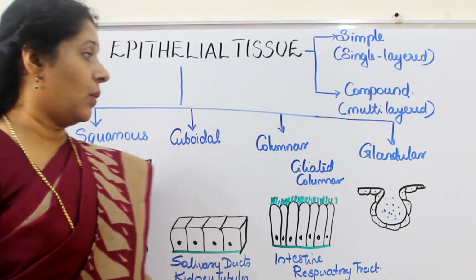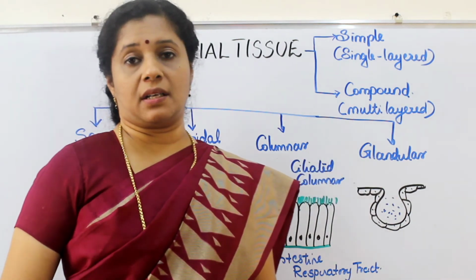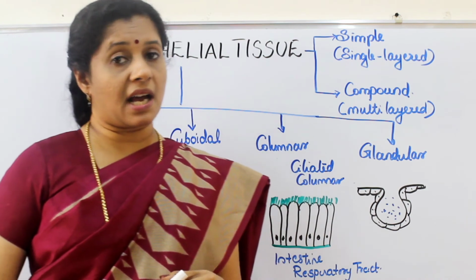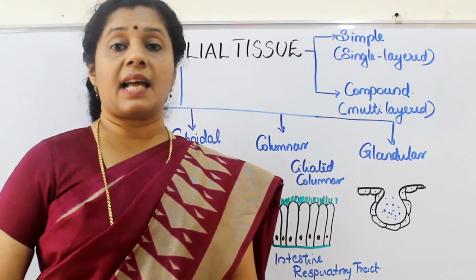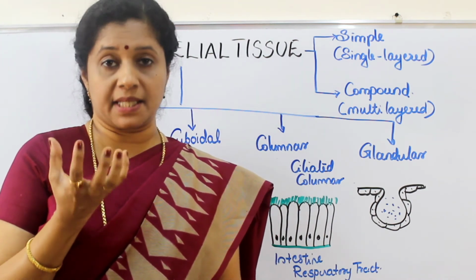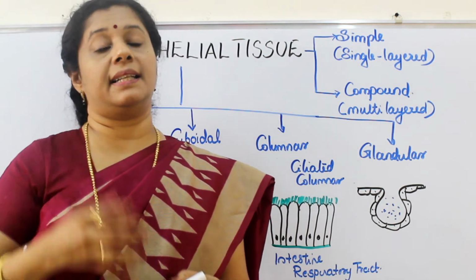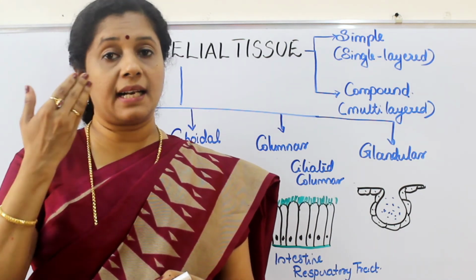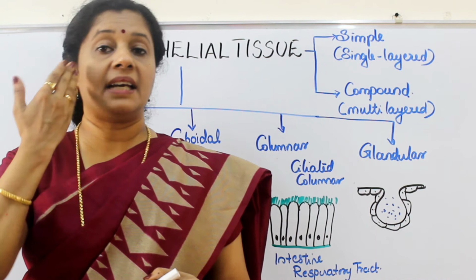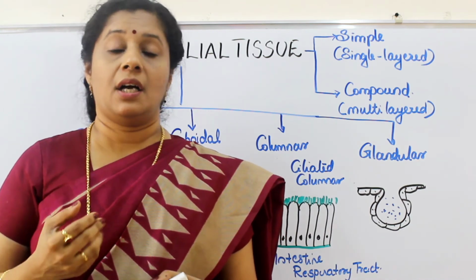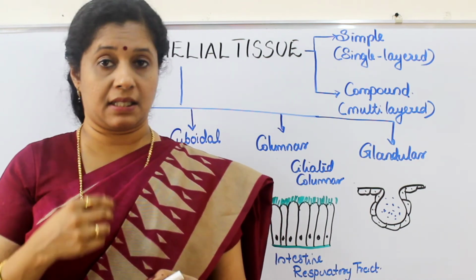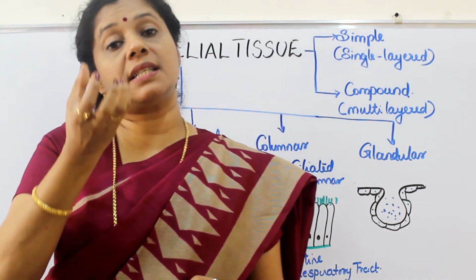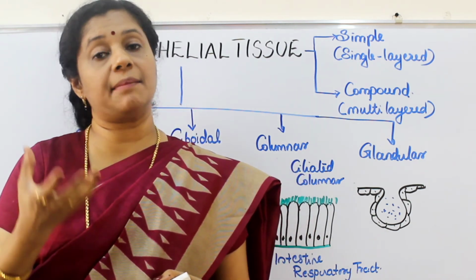Okay. Now, the last one is glandular. You have heard of several glands in your body. Glands are actually structures holding some secretions and then secreting them out. For example, the tear gland secretes tears. The salivary gland secretes saliva. Or the mammary gland secretes milk. So like that, different secretions are coming out from the glands, or enzyme glands are there.